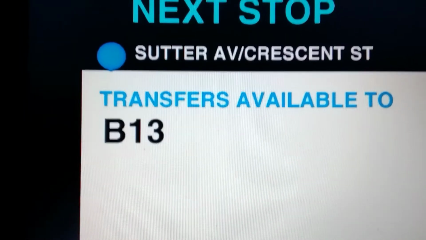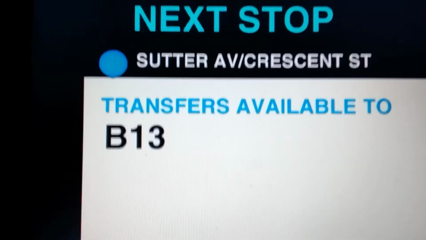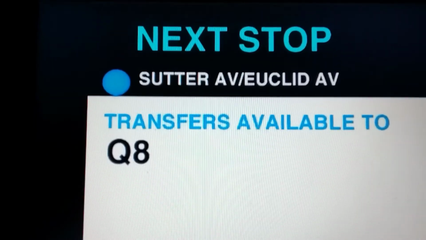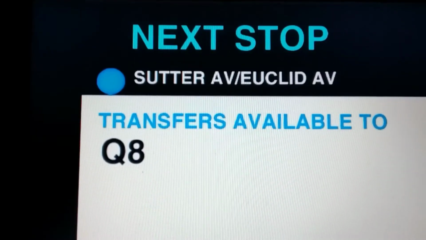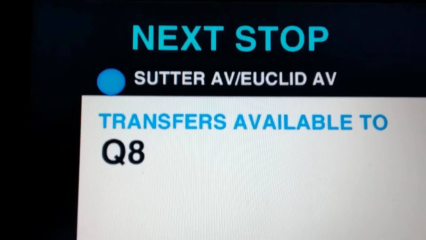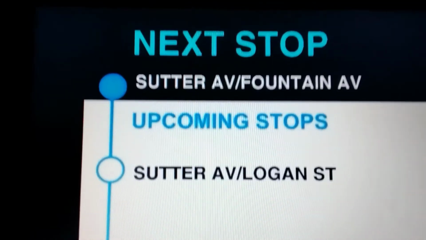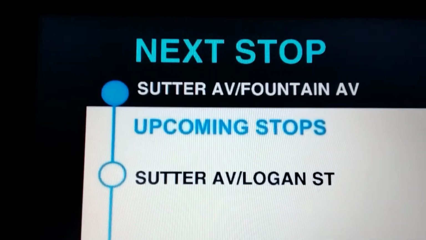Transfer available to B13. This stop is Sutter Avenue and Crescent Street. Next stop, Sutter Avenue and Euclid Avenue. Transfer available to Q8. This stop is Sutter Avenue and Euclid Avenue. Next stop, Sutter Avenue and Fountain Avenue. This stop is Sutter Avenue and Fountain Avenue.